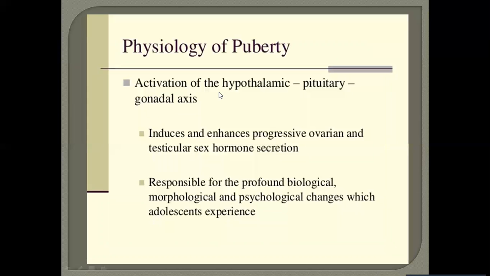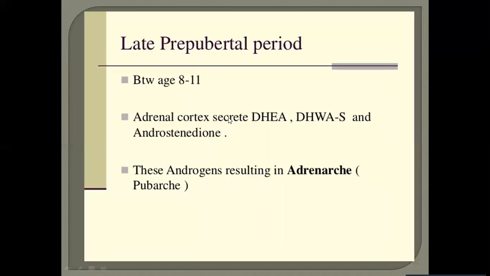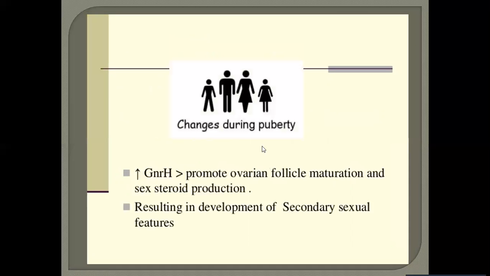There is activation of the hypothalamic-pituitary gonadal axis that induces and enhances progressive ovarian and testicular sex hormone secretion, responsible for the profound biological, morphological, and psychological changes that are experienced by adolescents. Then there is a late pubertal period that arises between the age of 8 to 11. The adrenal cortex secretes DHEA, DHEAS, and androstenedione. These androgens result in adrenarche or pubarche. Increase in GnRH promotes ovarian follicle maturation and sex steroid production, resulting in development of secondary sexual features.